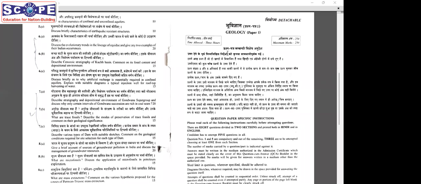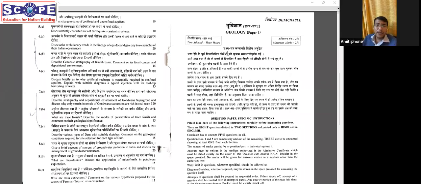7B, trace fossil and its preservation. First questions that we discuss in paleontology. 7C, describe various types of dam with a sketch. Very easy, straightforward. Comment on geological conditions required for selection of each type of dam. Again, it is mostly covered in the syllabus. You just have to apply your mind and answer this question. So 7 also is a very straightforward and easy question. 7A, B, and C, you can judge that again, one question is from stratigraphy, one from paleontology, and one is from hydrogeology.